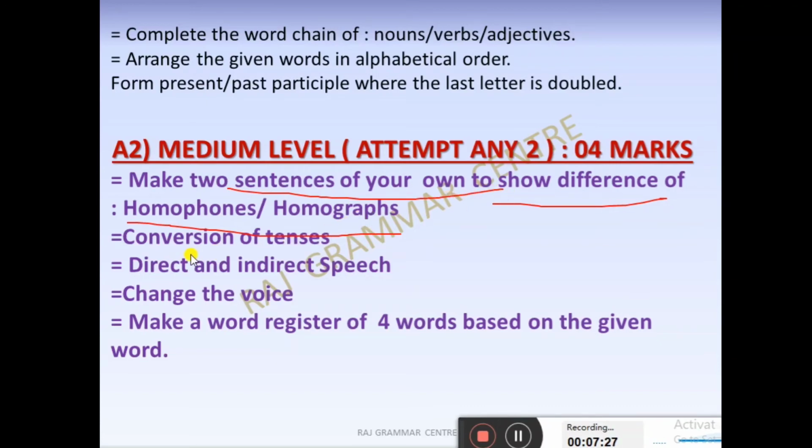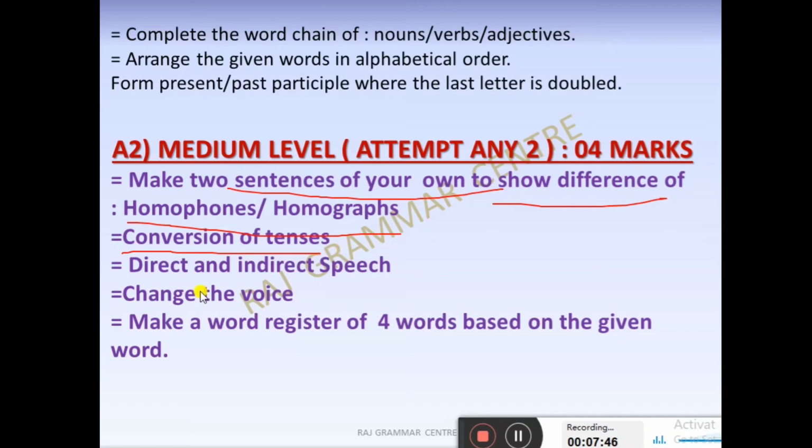Next one is the conversion of tenses. Yeah, the tense will be there. Suppose simple present tense is given, you have to make the simple past. Tense subtypes you know very well: 4 present, 4 past, 4 future, total 12. So you have to interchange that.